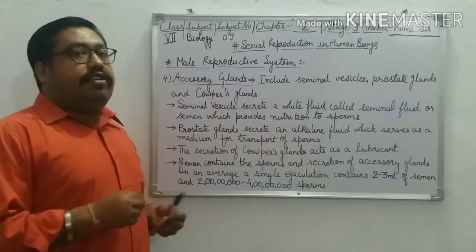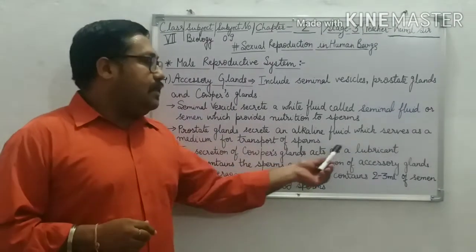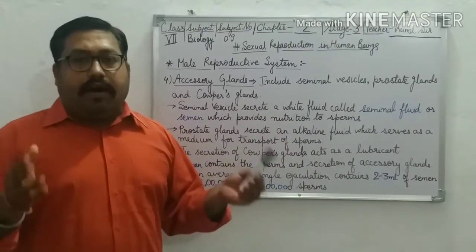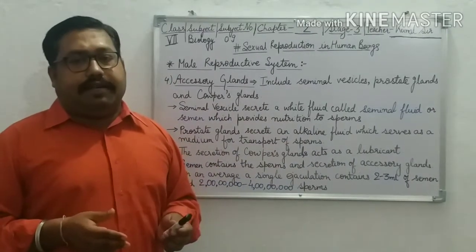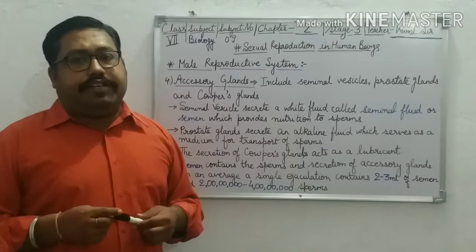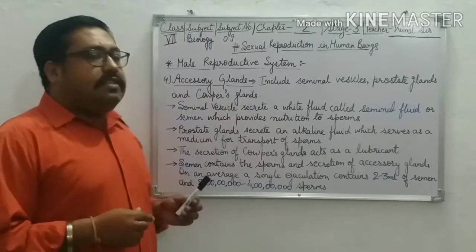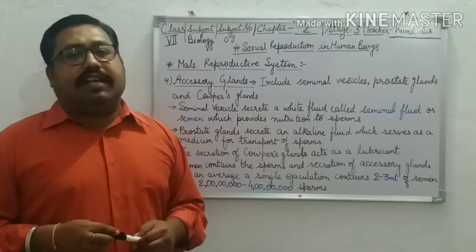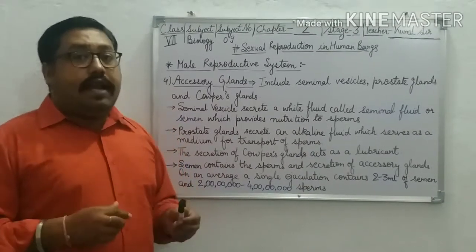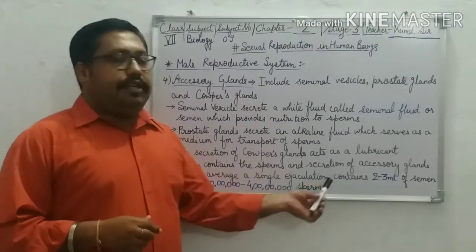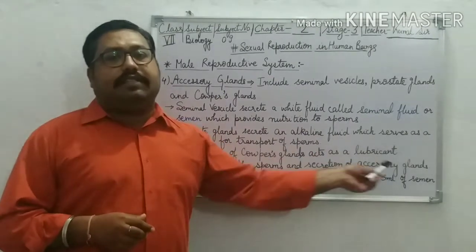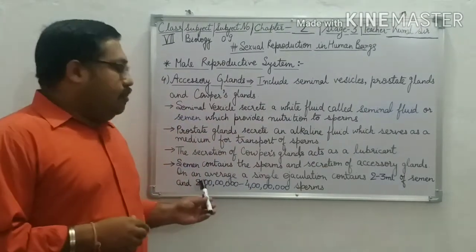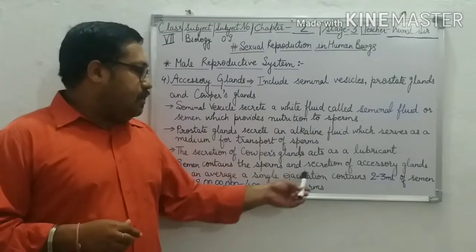The secretion of Cowper's gland acts as a lubricant which reduces the friction. Semen contains sperms and secretion of accessory glands. On an average, a single ejaculation contains 2 to 3 ml of semen and 2 crores to 4 crores sperms.